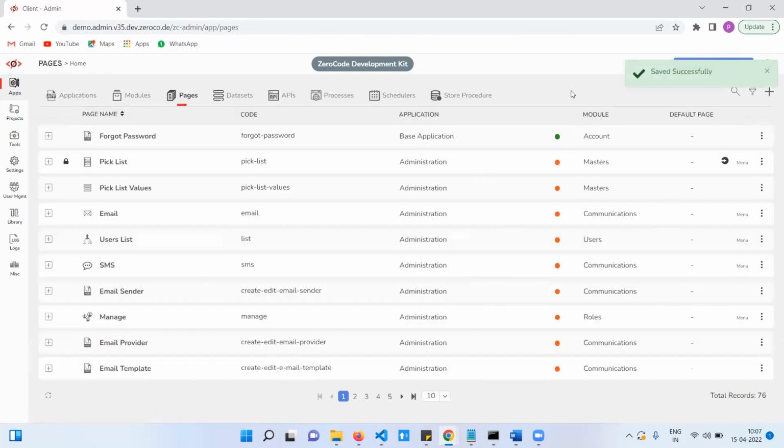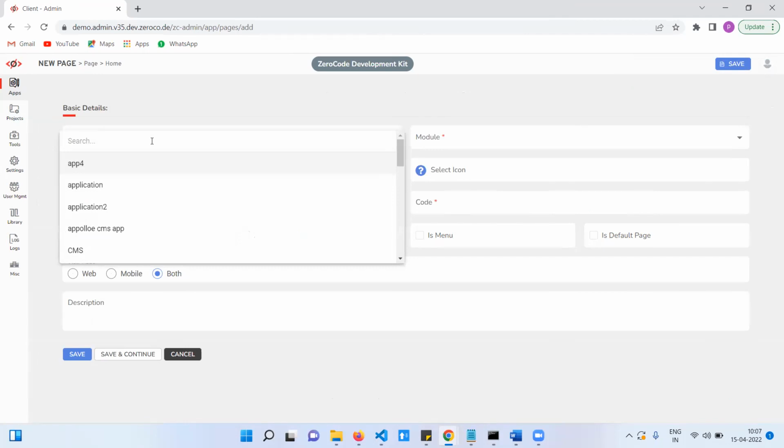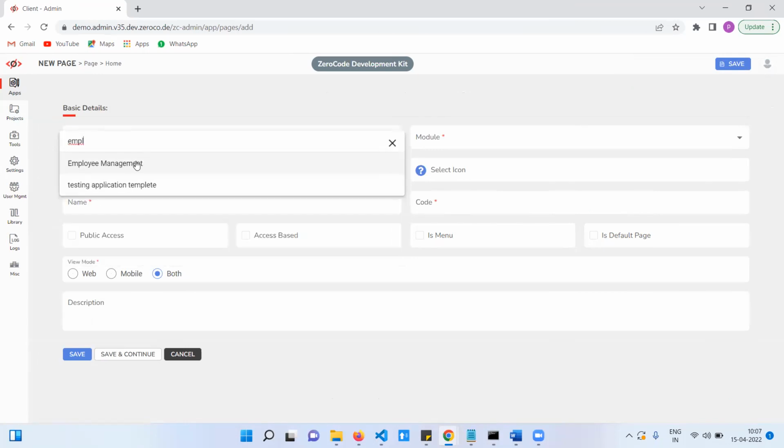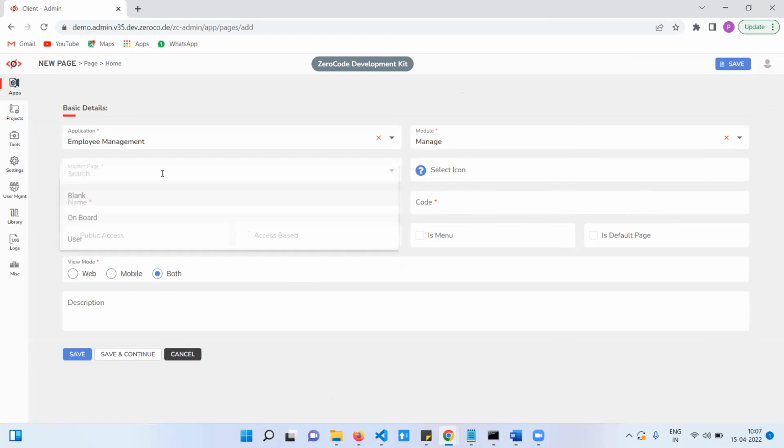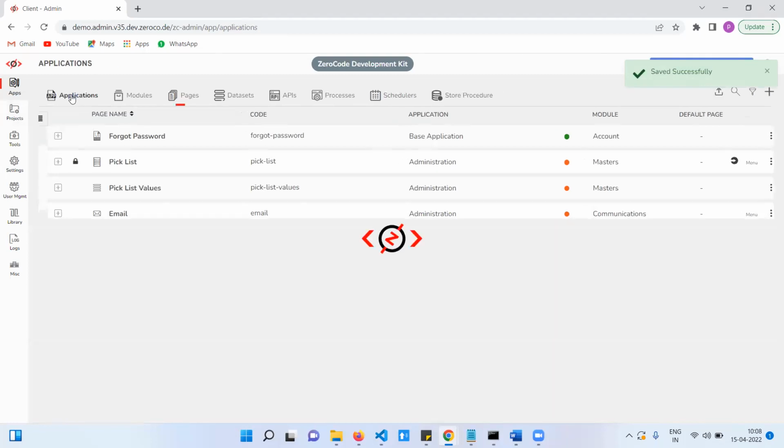Done. Now I am going to create one more page, a form, employee form, in the employee management, manage application. Here is the H1 EMP employee form. Public access I am giving. Now see.